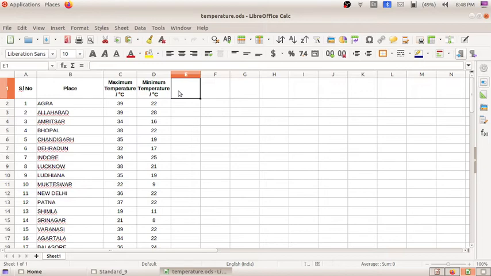Mean means average itself. I am going to increase the width of this column. For increasing the width, when you place the mouse over here you can see an arrow mark option. Simply drag to here so that the column width increases. And here I am going to type daily mean temperature.